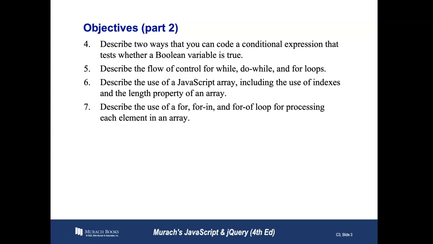or false. We'll describe the flow of control for three different loops: the while loop, the do-while loop, and the for loop. We'll also describe the use of a JavaScript array or list, including the use of indexes in order to access elements of that array or list, and the length property of an array, which describes how many members there are in that list. Lastly, we'll describe the use of a for in and a for of loop for processing each element in an array.